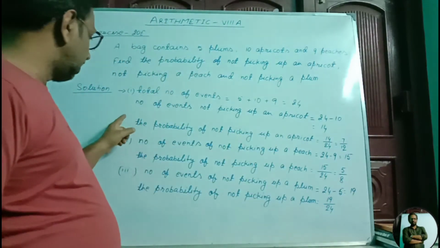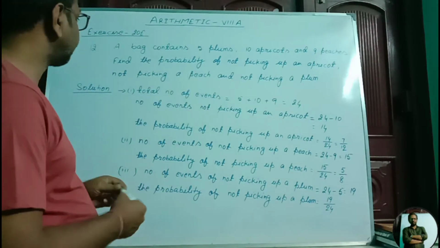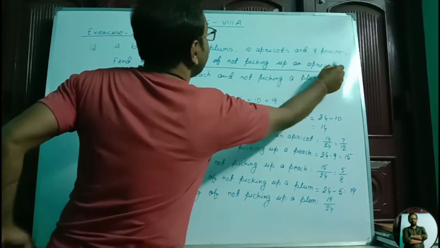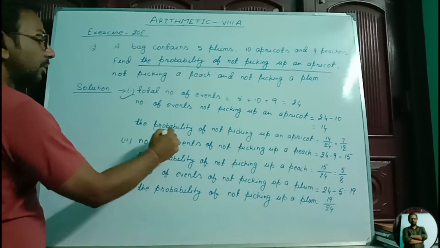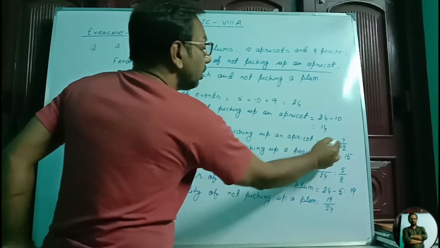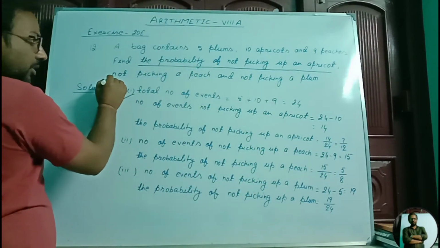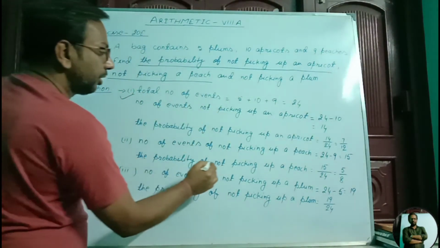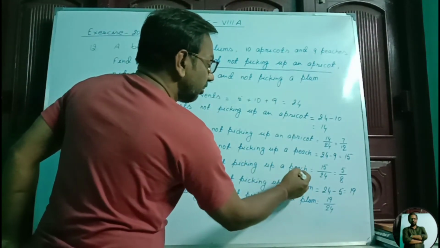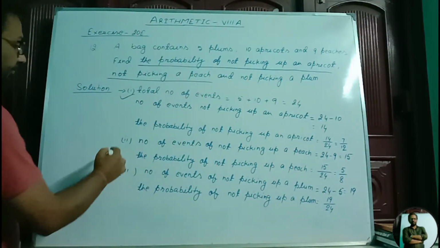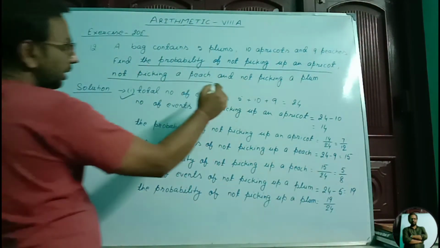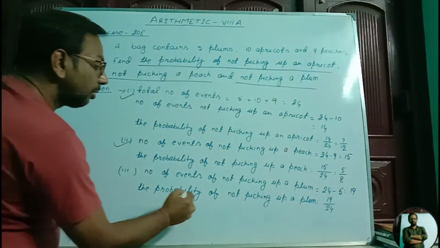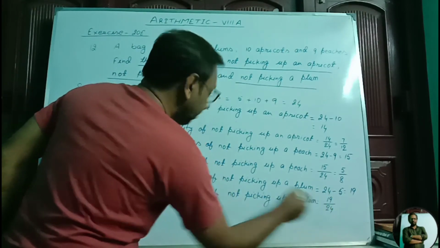So these three answers are here. This was the first question, the probability of not picking up an apricot. I have got here, the probability of not picking up an apricot equal to 7 by 12. The second question was the probability of not picking a peach. Here I have written the probability of not picking up a peach equal to 5 by 8. And third, the probability of not picking a plum, that I have solved here. The probability of not picking a plum is equal to 19 by 24.